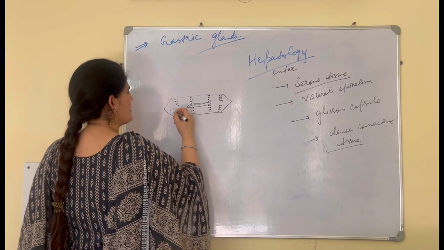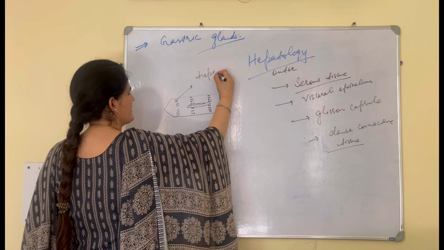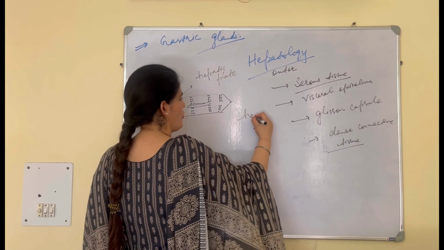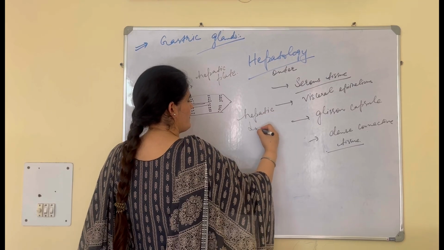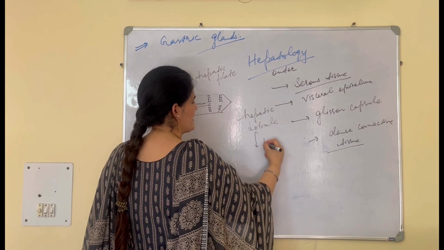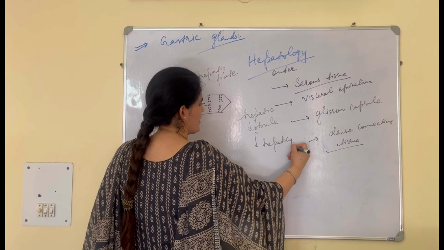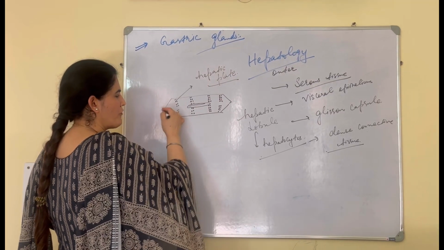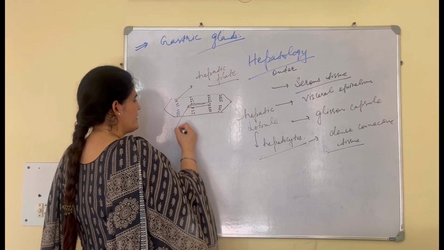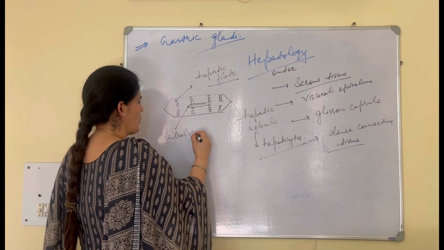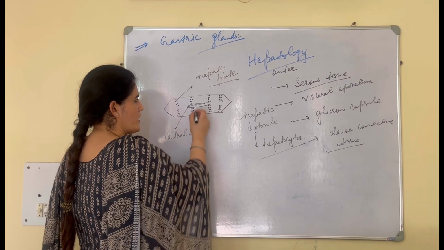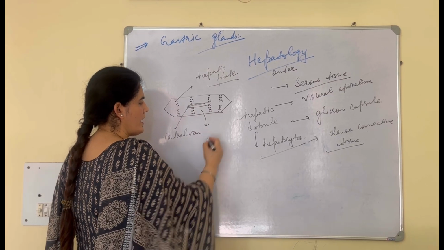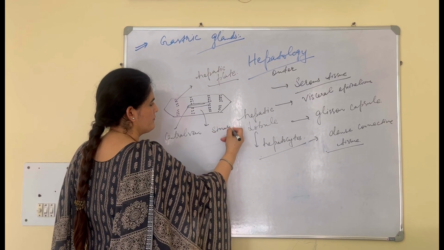And here, basically, these are hepatic plates. The liver consists of hepatic lobules, which form the hepatocytes, the hepatic cells, and these cells are arranged here in the form of a hepatic plate. And this is the central vein. The space between these two hepatic plates is called the sinusoid.